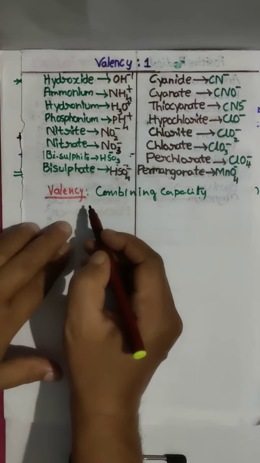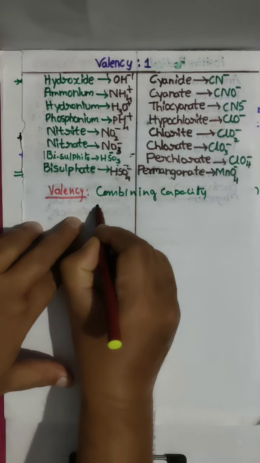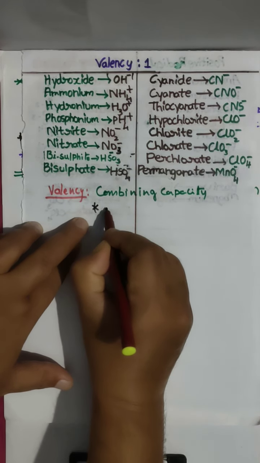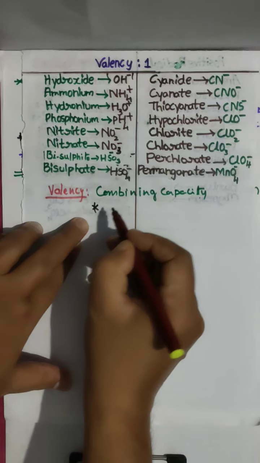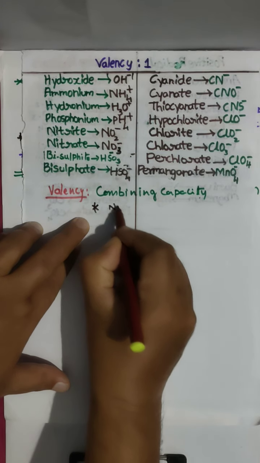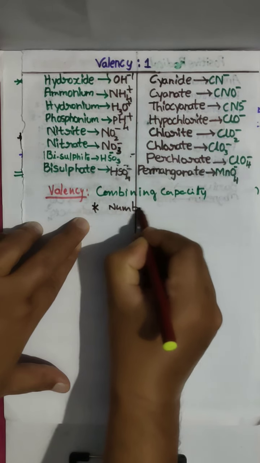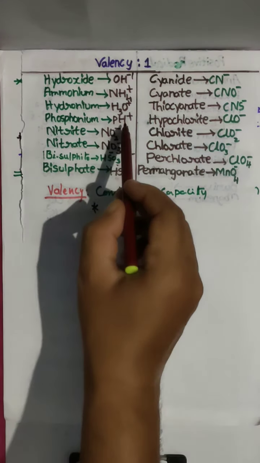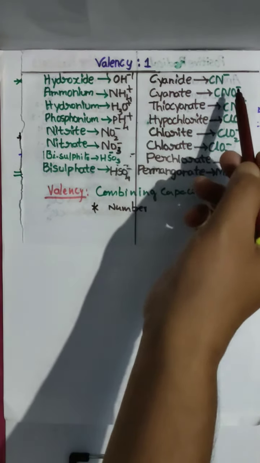Remember, valency is always positive, means generally no positive charge or negative charge there. This is only a number. Valency is always a number, no need to say plus or minus. So 1 unit, 1 unit. Particularly an ion has 1 negative unit or 1 positive unit, like that. So these all ions exhibit valency 1.